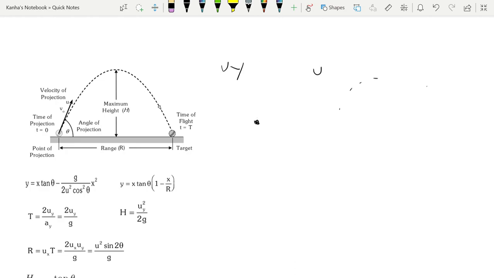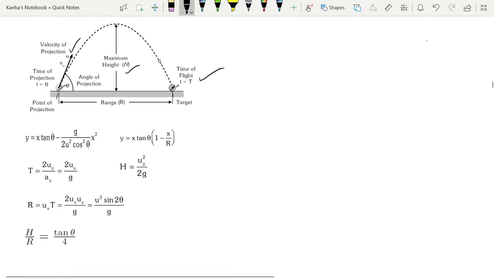So let's look at some of the important formulas from this chapter. First, look at this diagram. You are projecting a ball at a velocity u initially with an angle theta. It reaches the maximum height h. It has a time of flight t. It takes time t to go from 0 to this point, and the range is the distance between the initial point and the final point.